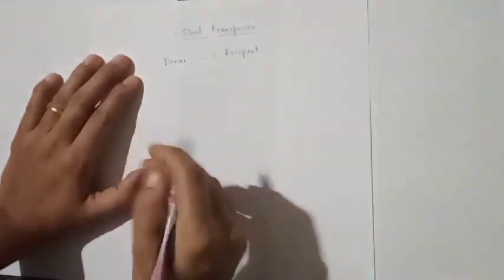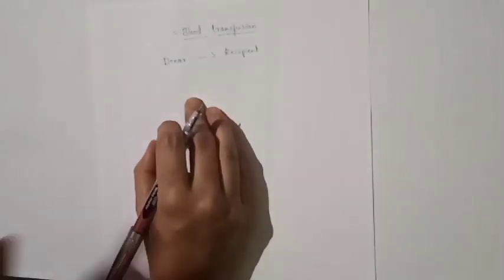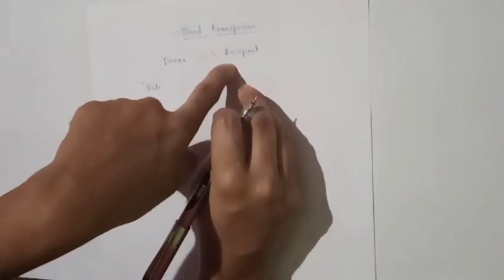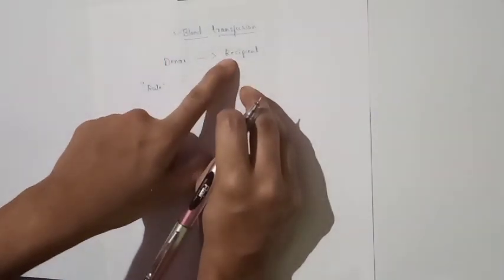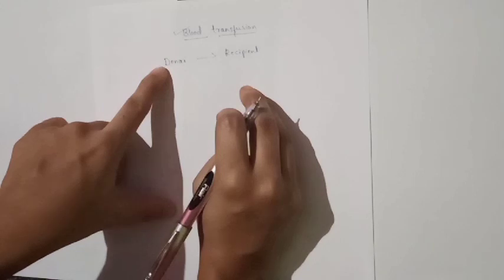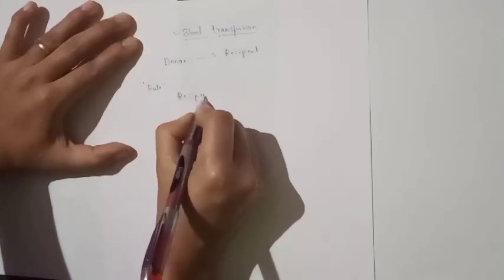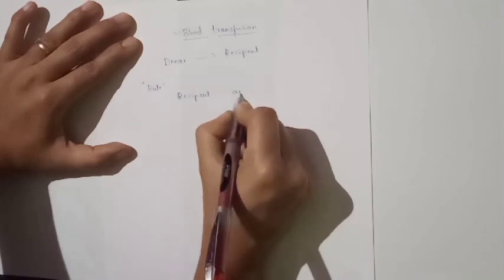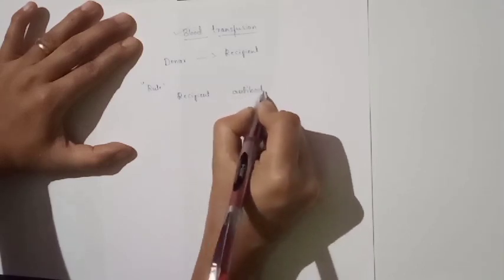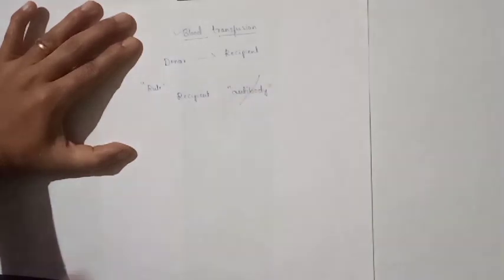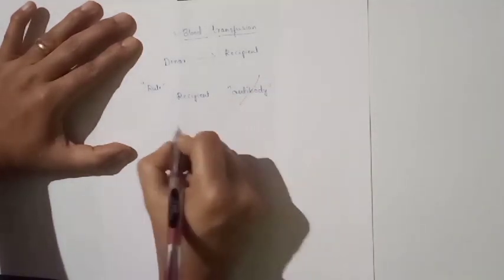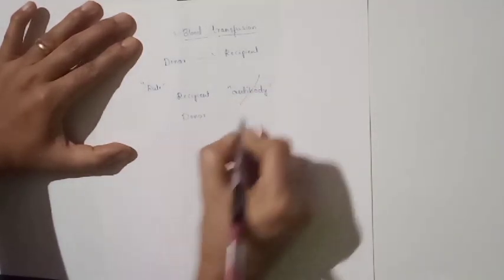This blood transfusion mainly depends on a principle. That principle or rule is that the recipient does not contain antibody against the donor's antigen.